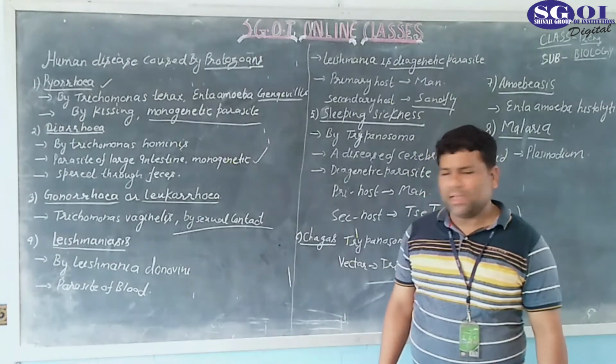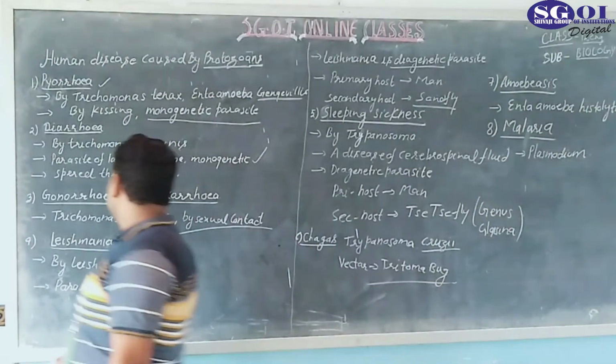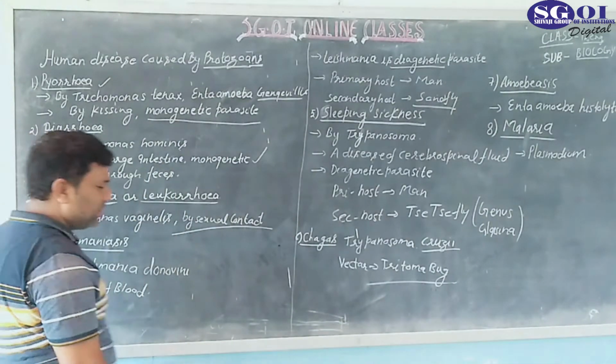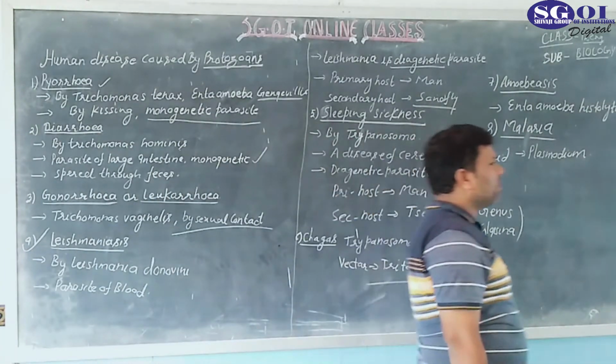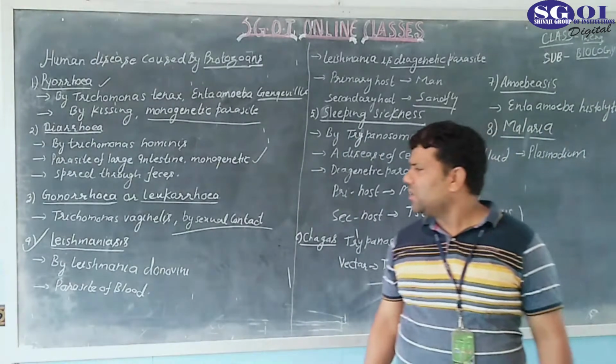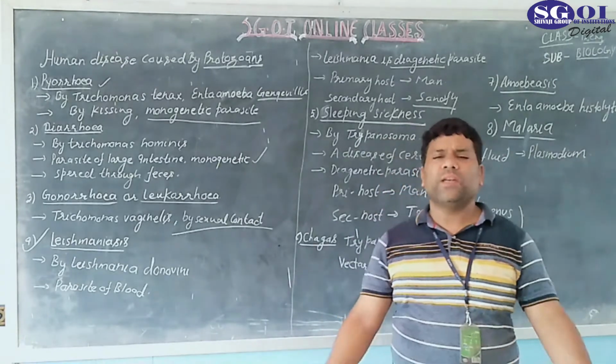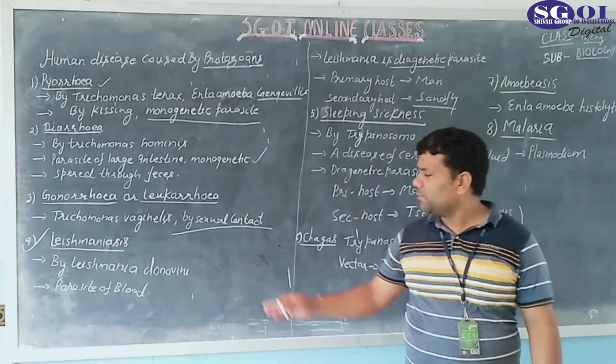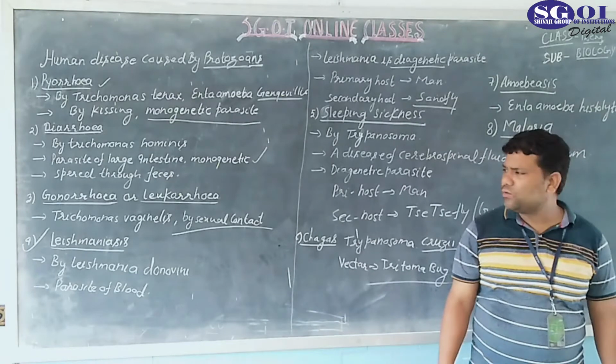Now comes another disease, called leishmaniasis. This is one of the most important diseases caused by protozoans, and it is caused by Leishmania donovani. This is asked in the examination also.